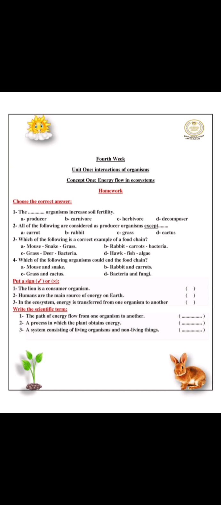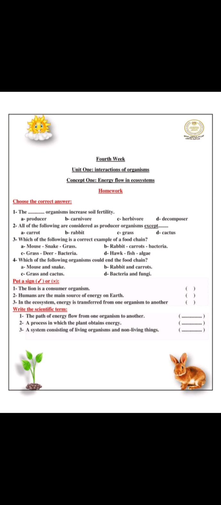Number C. Which of the following organisms could end the food chain? The final link, which ends the food chain: bacteria and fungi, because they are decomposers. Put a sign right or wrong. The lion is a consumer organism. Right. Humans are the main source of energy on earth. Wrong. The sun is the main source of energy on the earth.